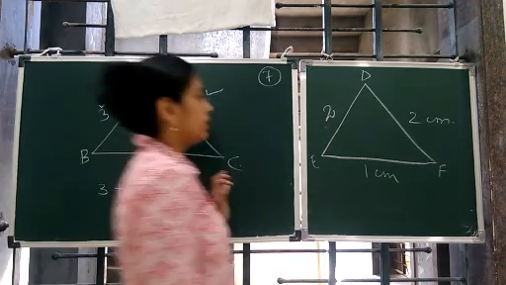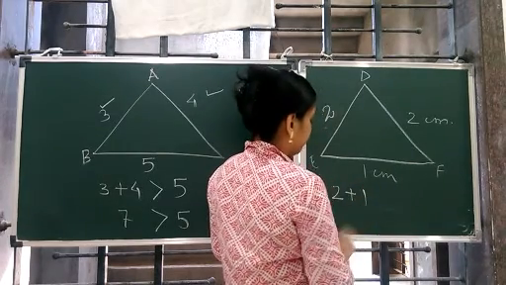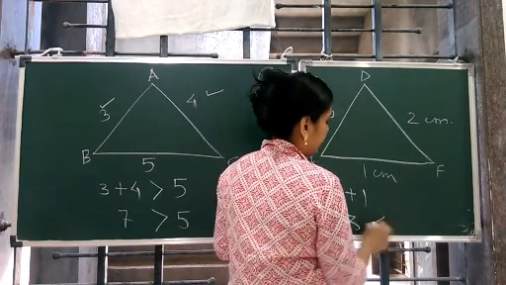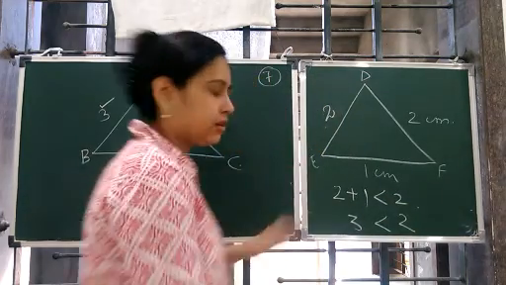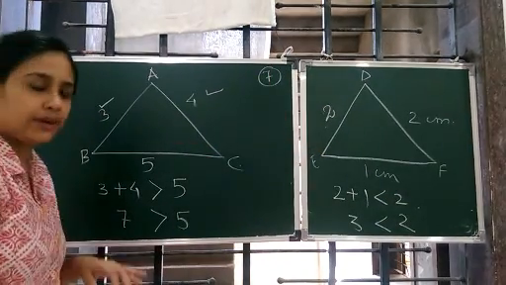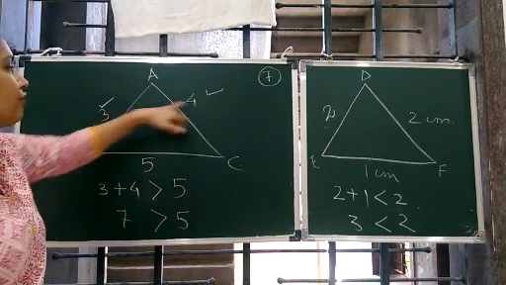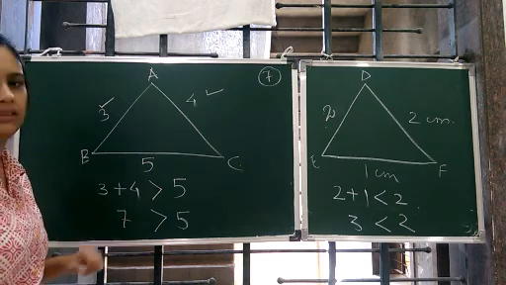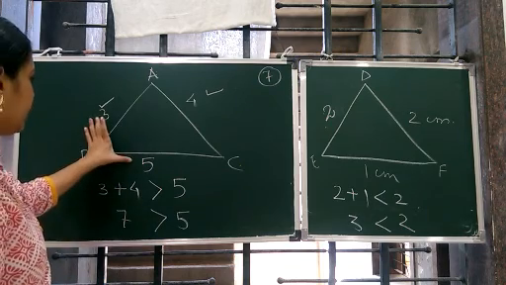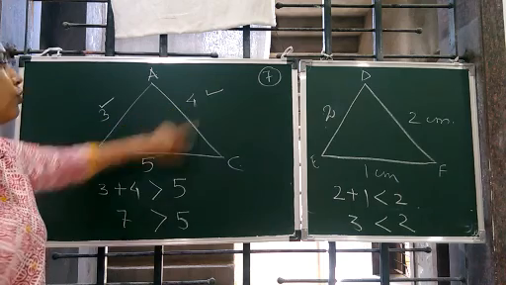Here also, if I add 2 and 1, any two sides, is it greater than the third side? Yes. So this is a new property. In a triangle, the measurement of any two sides is always greater than the third side. If you sum these two, 3 plus 5 will be 8. 8 is greater than 4. So this is a new property.